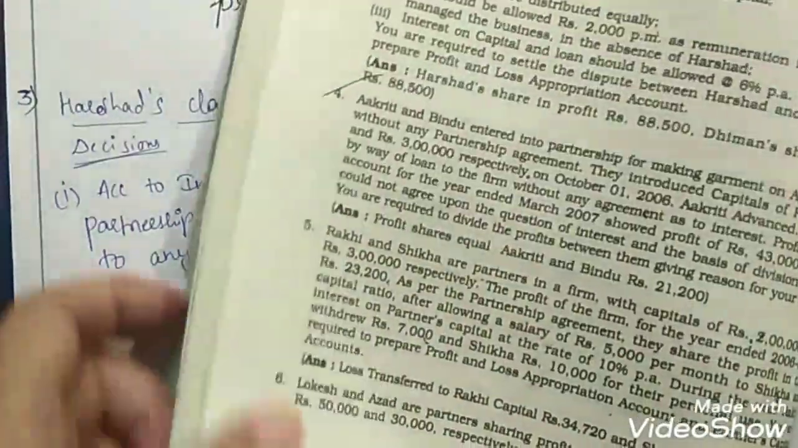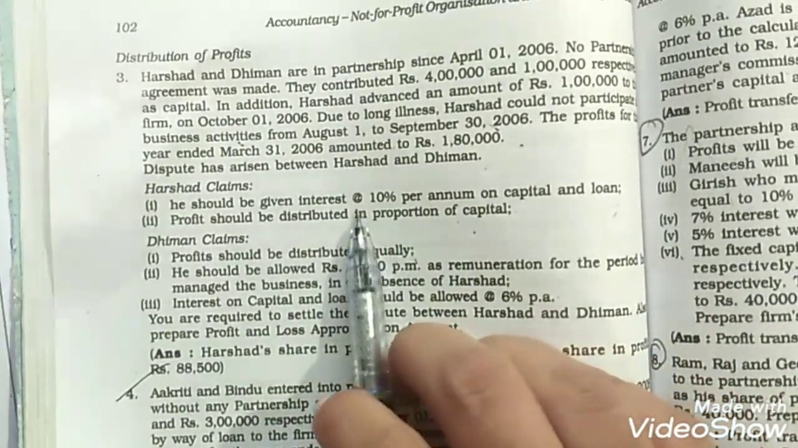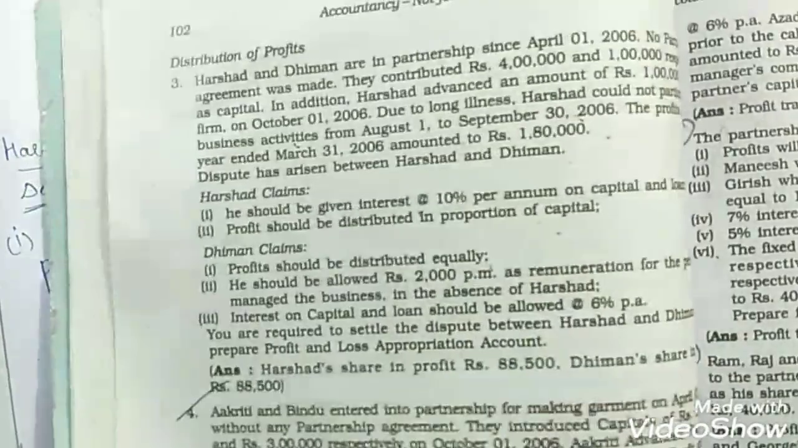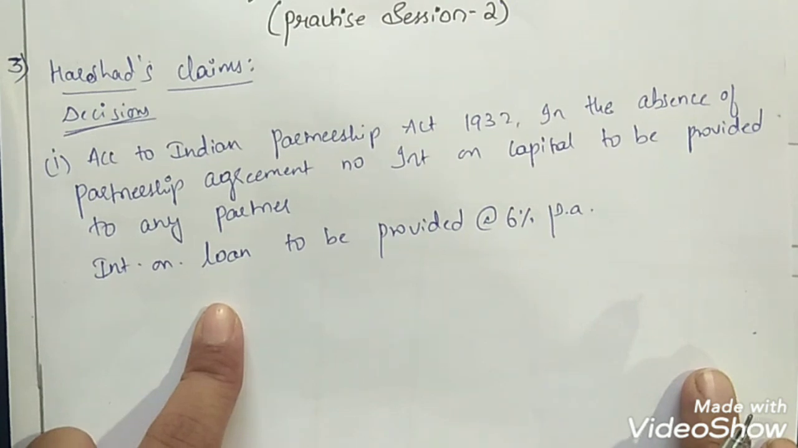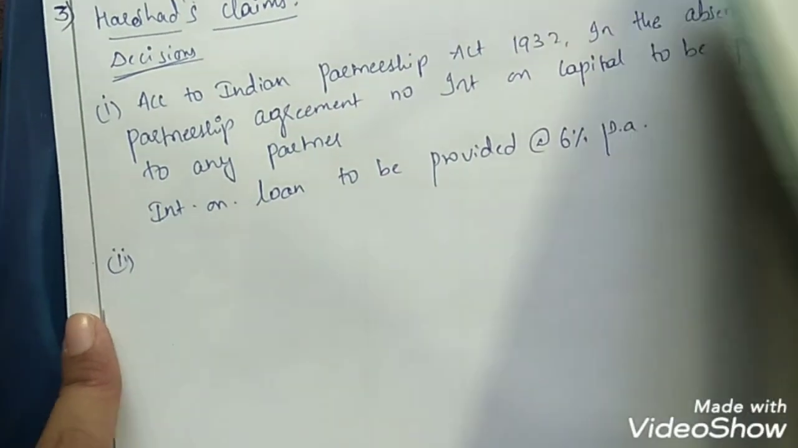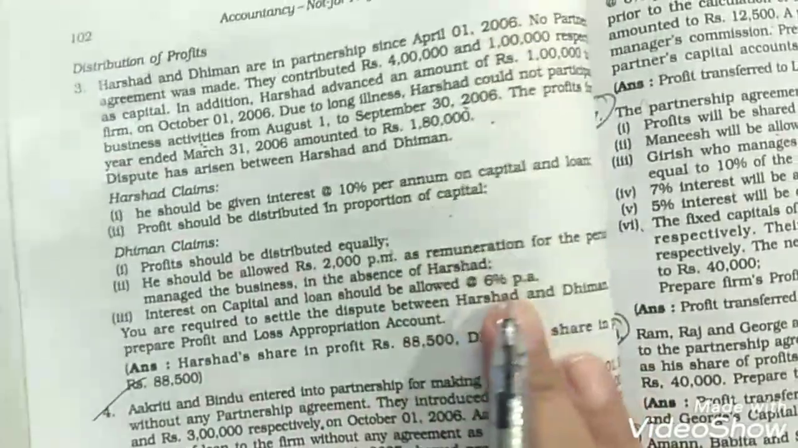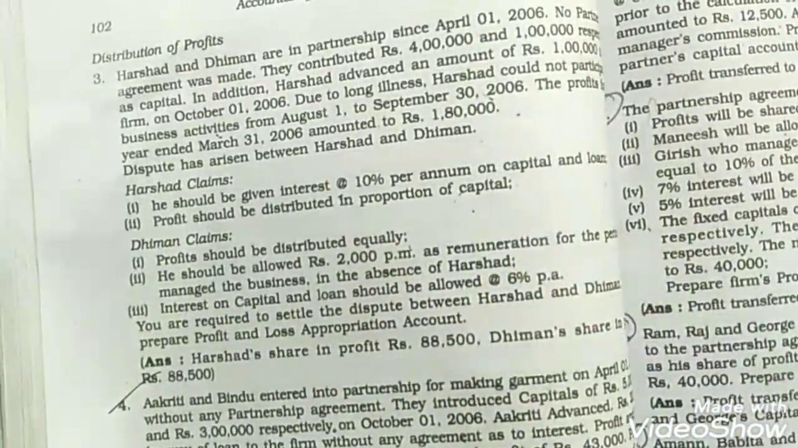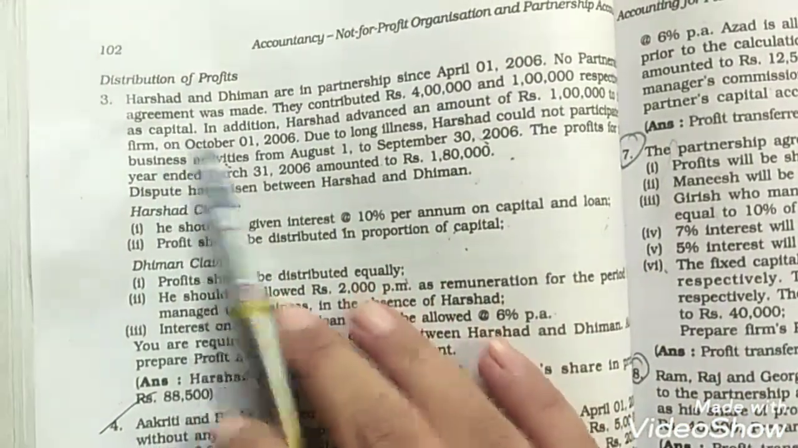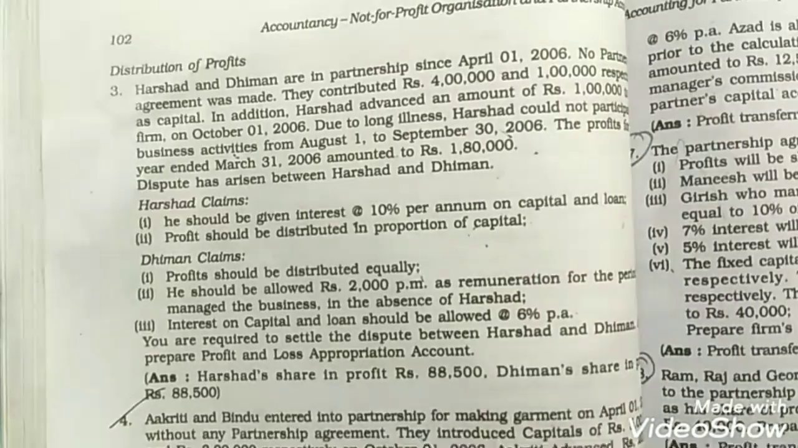So here he made a claim that he should get the interest on capital, which he is not going to get, and he also claimed that 10% interest on loan should be provided to him. Here we cannot give him 10%, but 6% interest on loan will be provided to Harshad. Then his second claim is that profit should be distributed in the proportion of capital. This can be made when there is an agreement, when there is a partnership deed. But here there is no partnership deed. So again we know that in the absence of a partnership deed, the profits and losses should be distributed equally.